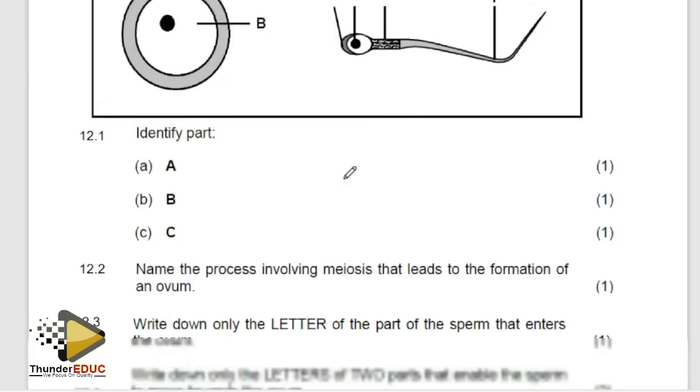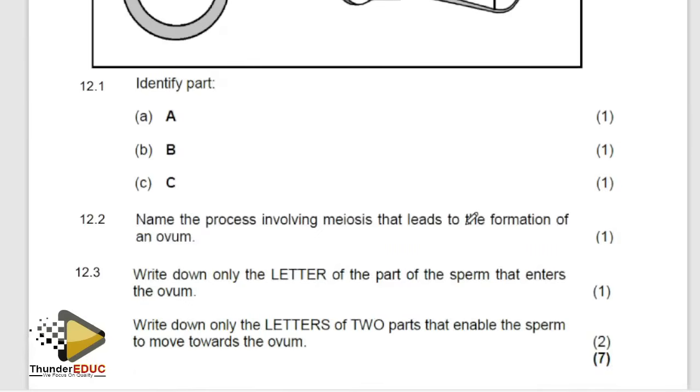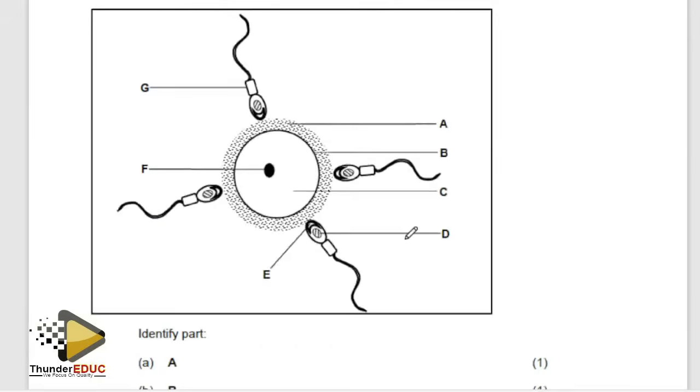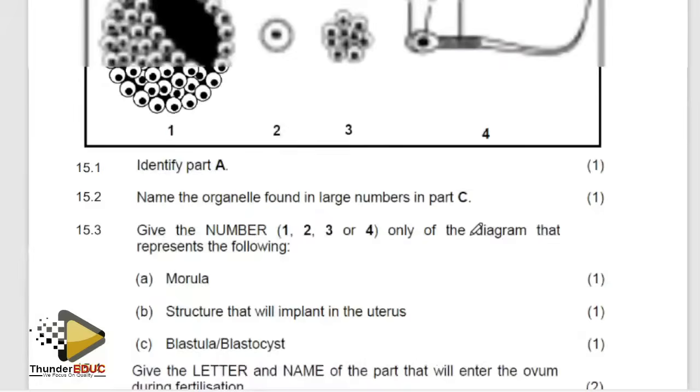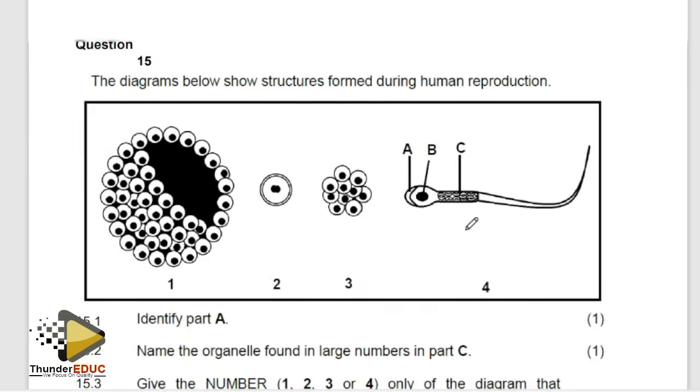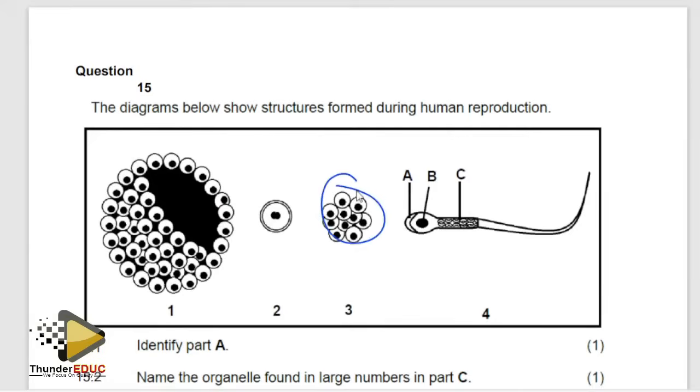Identify the part and process involved in the process that leads to the formation of the ovum, oogenesis. We talked about it. So you see, fertilization. What is this? It is the nucleus. What is this? A cell membrane. What is this? A gel-like layer. So now you know. Please make sure that you know how to label these things. Now this process, what is this? It's a ball of cells, which is called a morula.